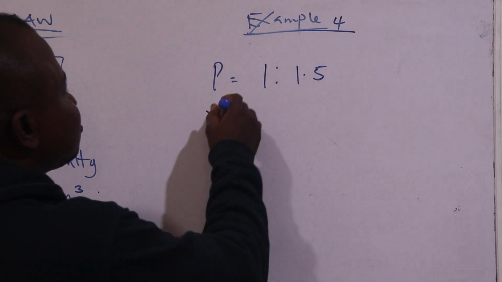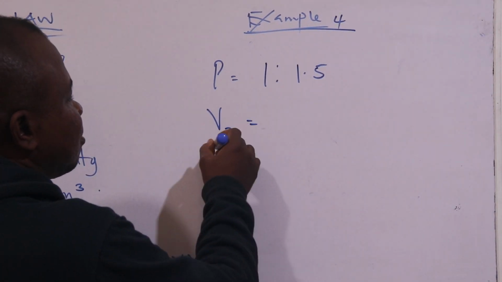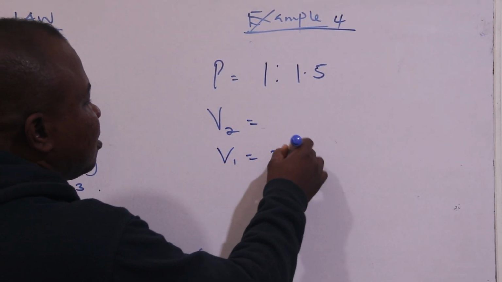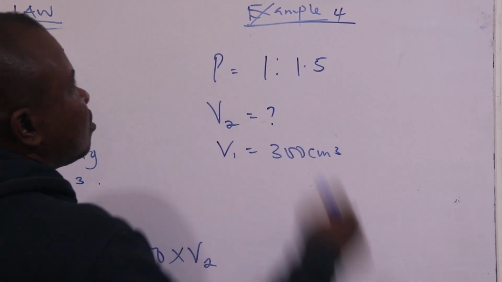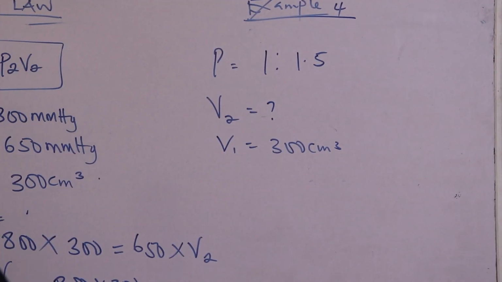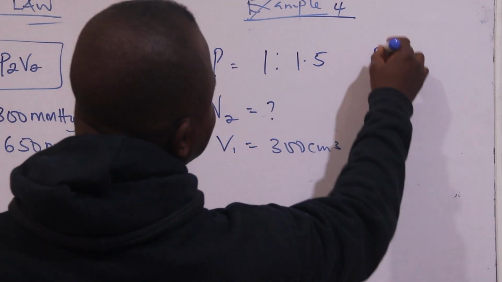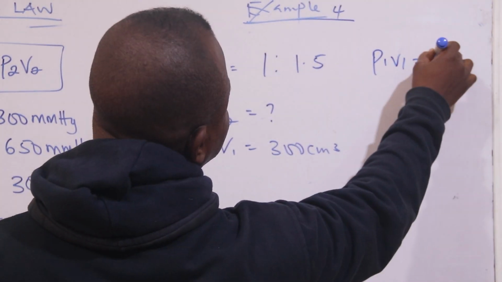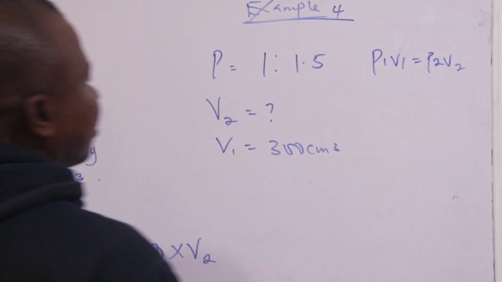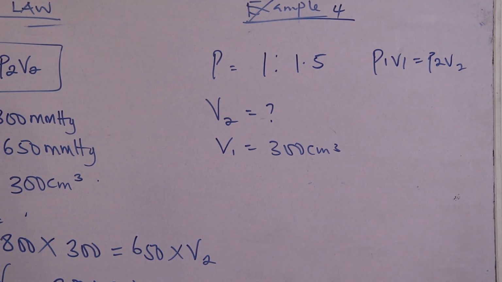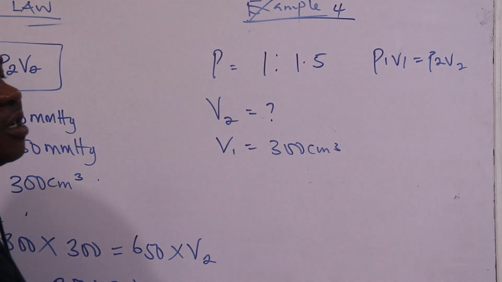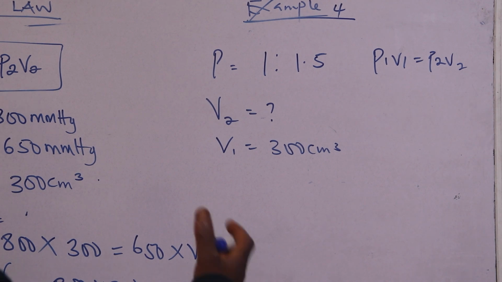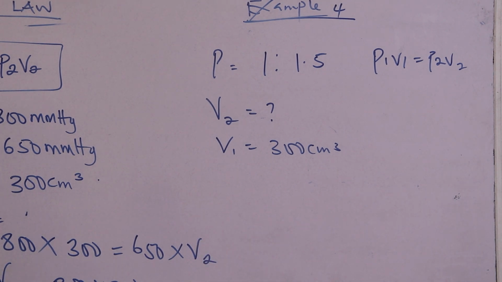So we are looking for V2, but we have our V1 to be 300 cm3. Of course, the formula to be used again is P1 V1 equals P2 V2. The ratio of our initial pressure to our final pressure is 1:1.5.